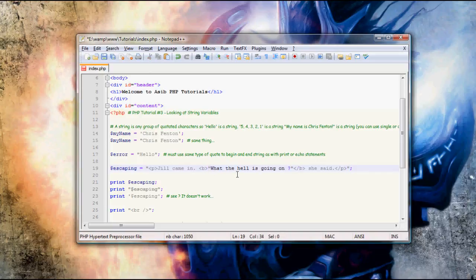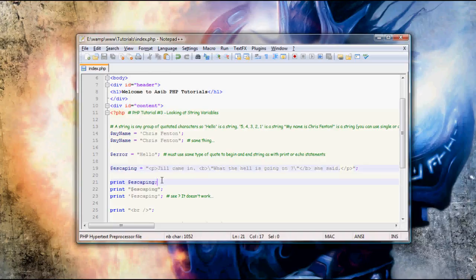So all we have to do is what's called escaping, and we just type a backward slash, and that will escape the quote. There are lots of ways of escaping things, which I'll cover in a later tutorial. When we escape those quotes, this actually results in opening a paragraph tag. Jill came in, and then we're writing in bold text, what the hell is going on, in quotes in bold text as well. She said, full stop, close the paragraph.